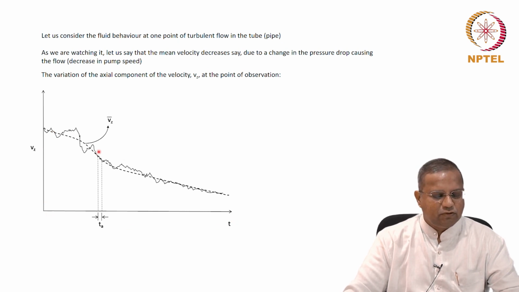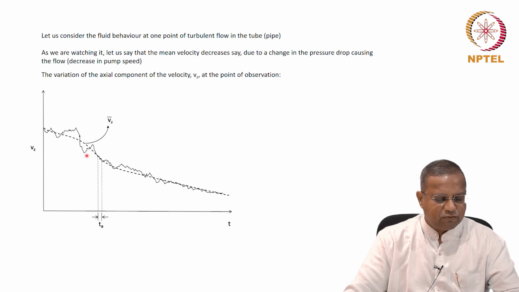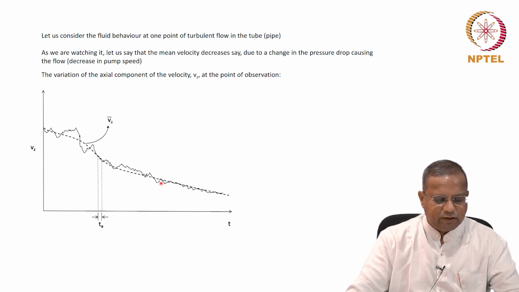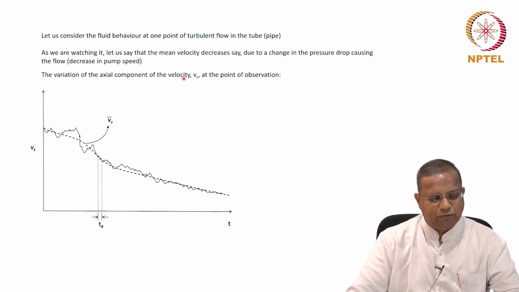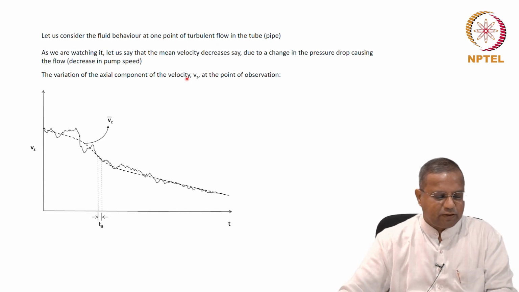The pressure drop is being slowly reduced, and therefore the velocity will also slowly reduce, whereas the actual velocity would fluctuate something like this. This would be the trace of the various measurements of the velocity Vz, the axial component, at any point.